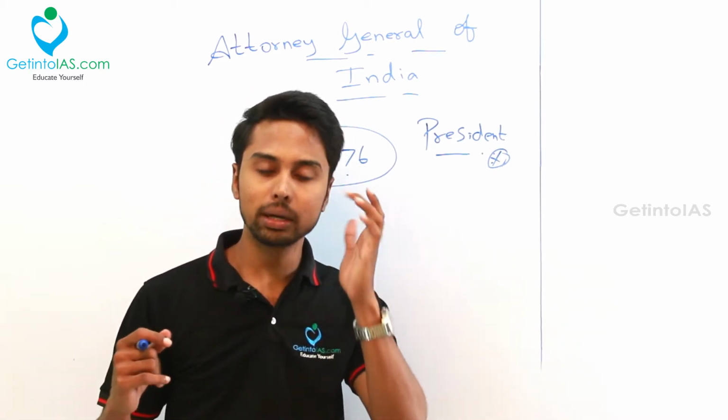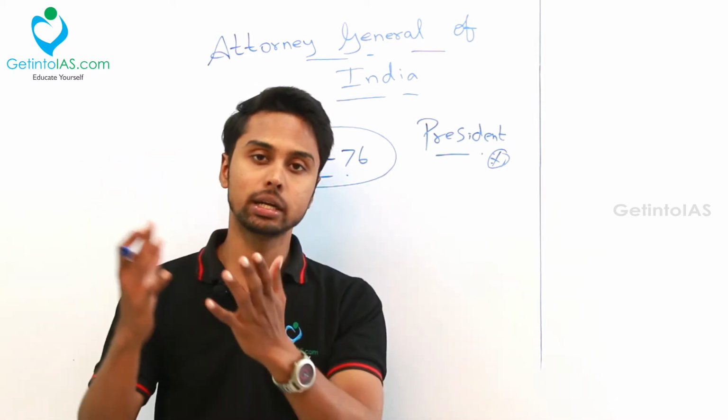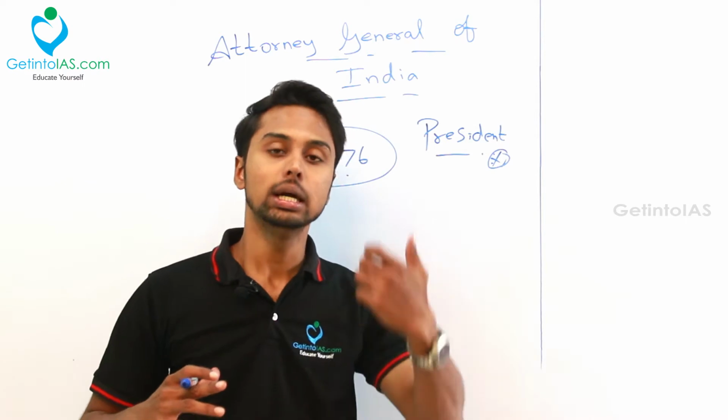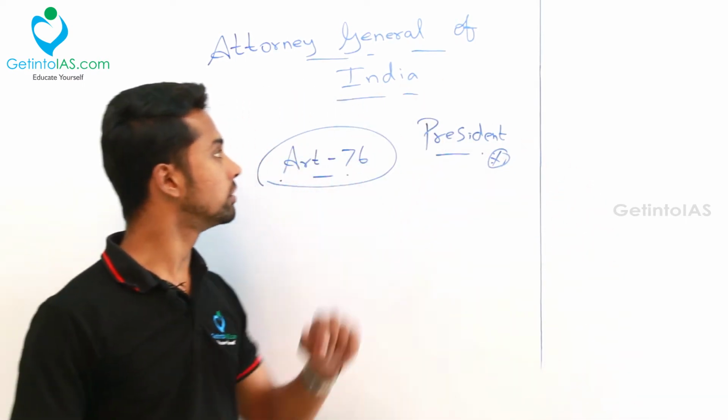Usually, when the government resigns, this Attorney General also will resign, because the government will only decide who is going to be the Attorney General of India. Okay, he will be appointed by the President. Okay, that is the office of Attorney General of India.